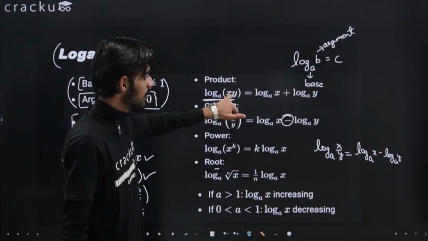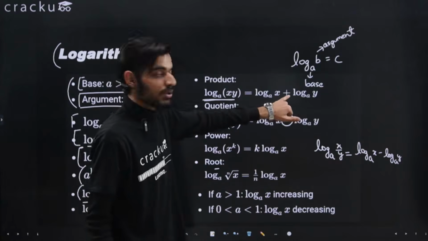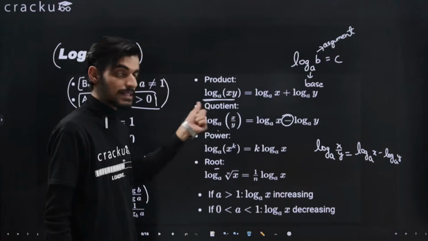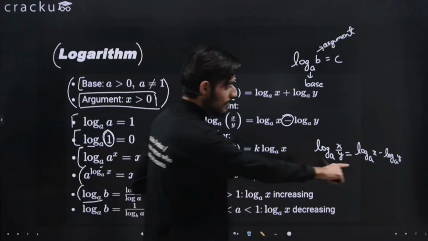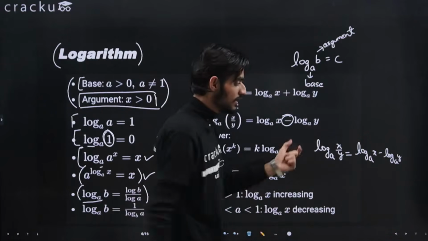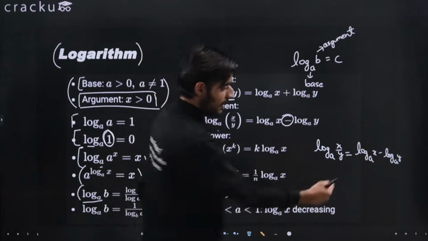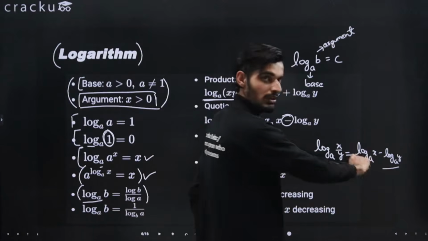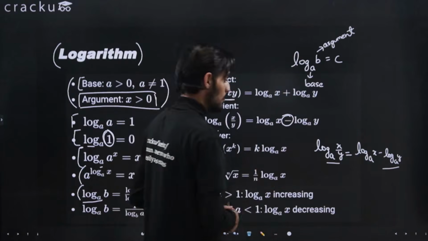So here, because it was the product, the sign will be positive between the terms, but here because it is x divided by y, that sign will be negative. Okay, so these are two important properties, and of course if this is given to you, you can write it this way. If this is given to you, you can write it this way, because both are true, right? Vice versa is also true.